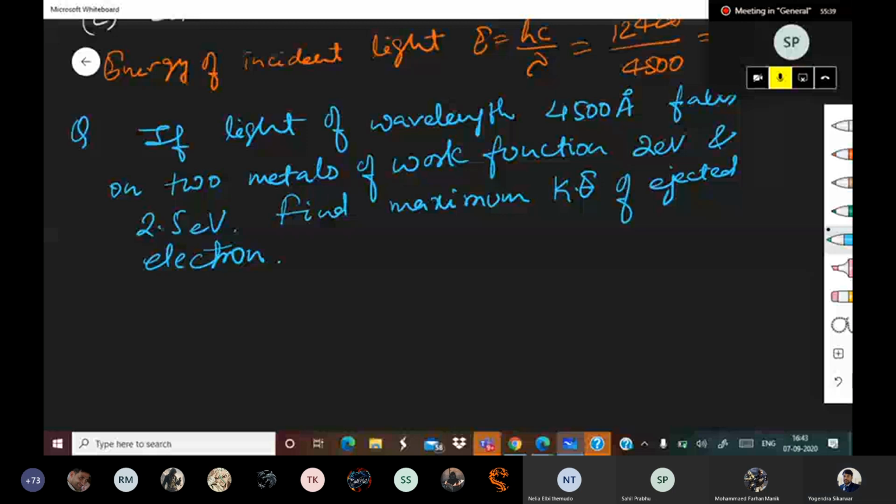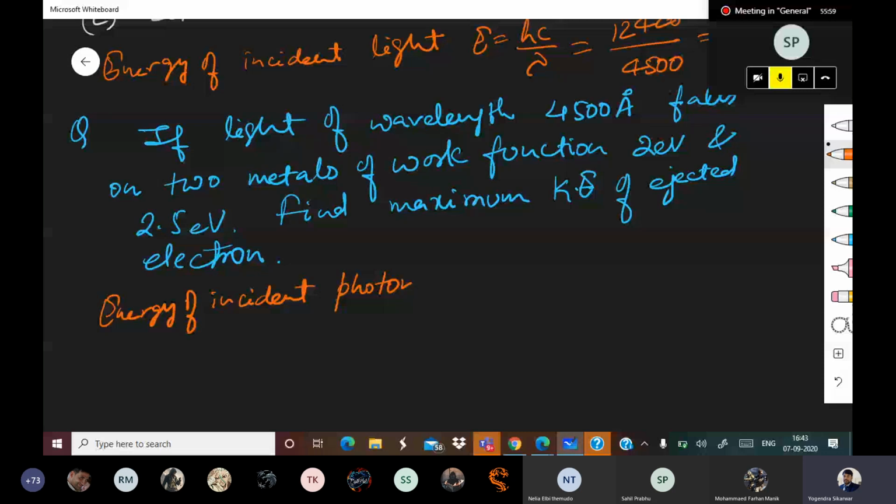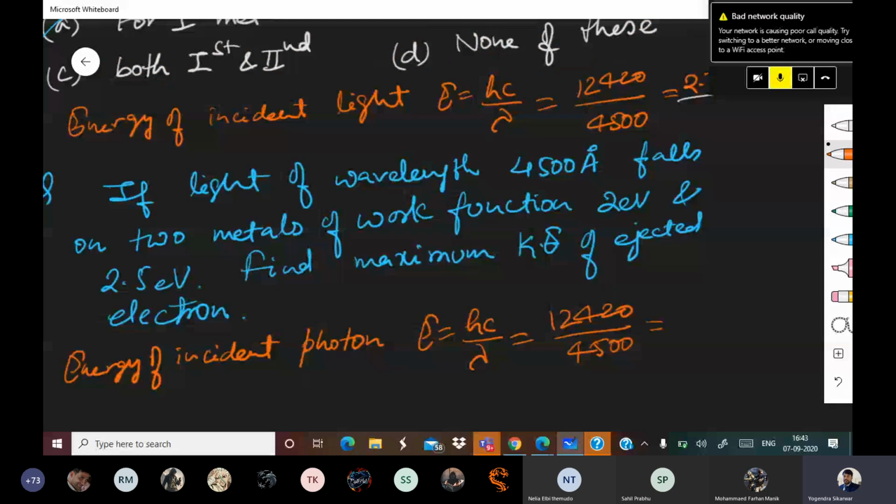So pay attention. Energy of incident light. Energy of incident photon, because for us, light is photon. So E is equal to hc upon lambda, which is 12420 upon 4500. That comes out to be 2.76 eV.